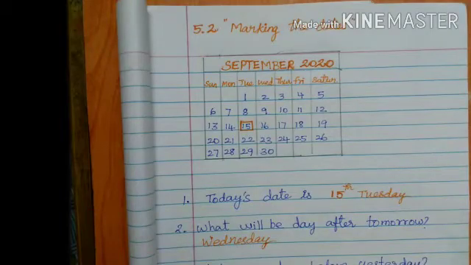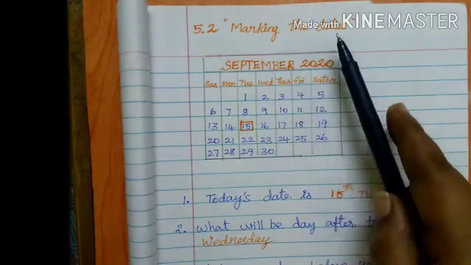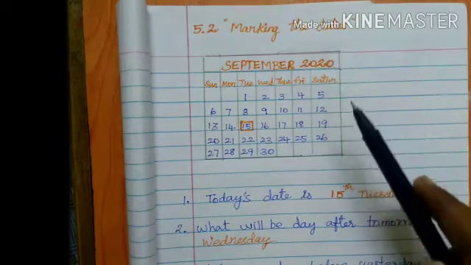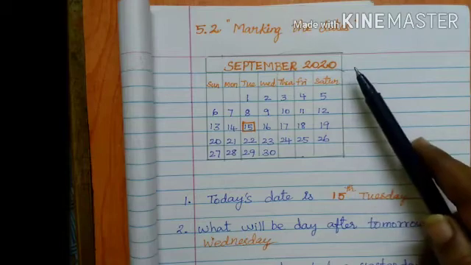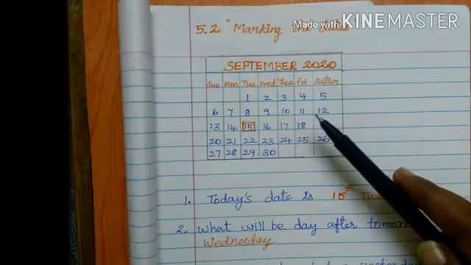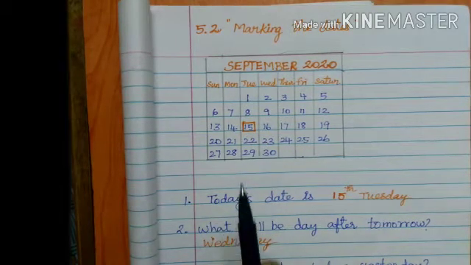The next one, topic 5.2, marking the dates. So I take here this month for September, year 2020. So I take this calendar. First, use the calendar and find out the answers. Okay, first you learn this.